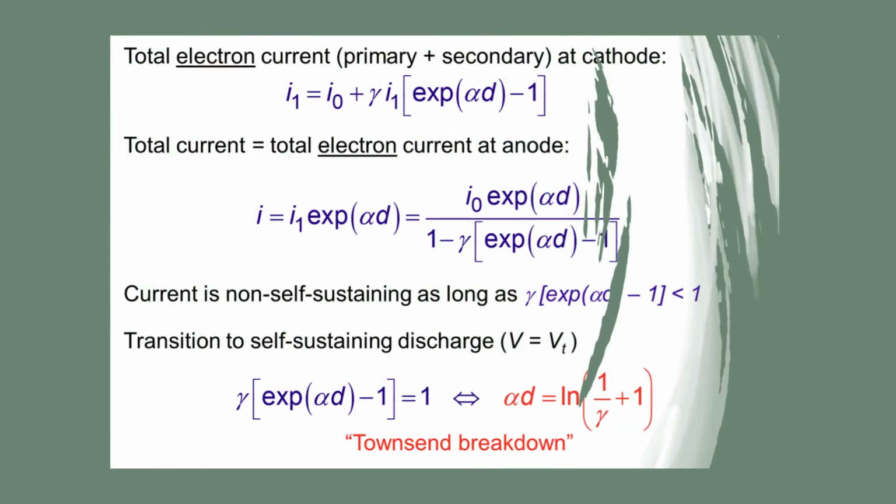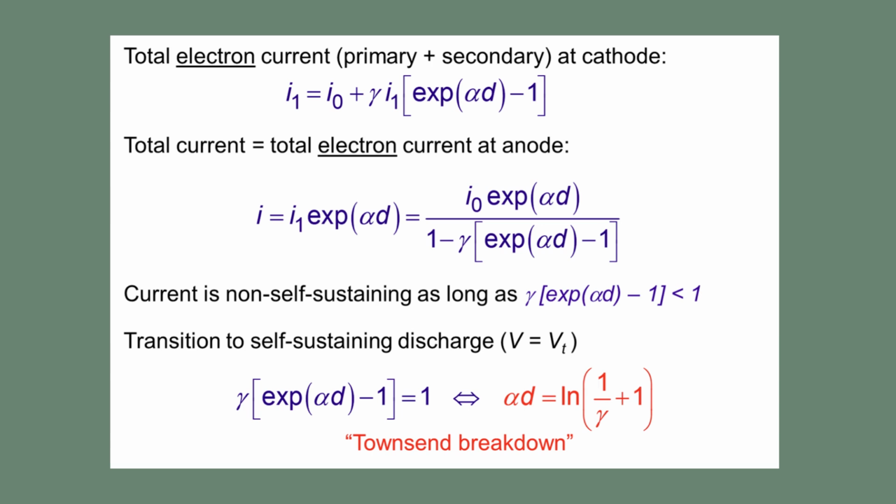The condition for a self-sustaining discharge, known as the Townsend breakdown criterion, is derived by balancing the electron production at the cathode with the electron loss at the anode. The criterion states that for a discharge to become self-sustaining, the production of secondary electrons must be sufficient to replace the initiating primary electron. This leads to the fundamental equation defining the efficiency of electrons' regeneration. When this inequality is satisfied, the discharge can persist independently of the original seed electrons, and the gas is said to have undergone electrical breakdown.